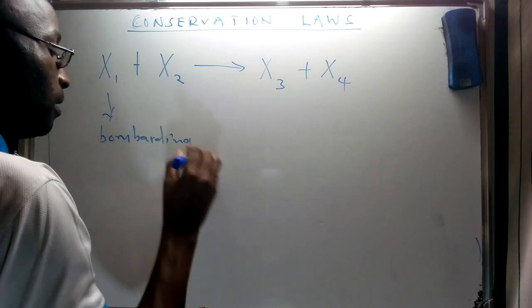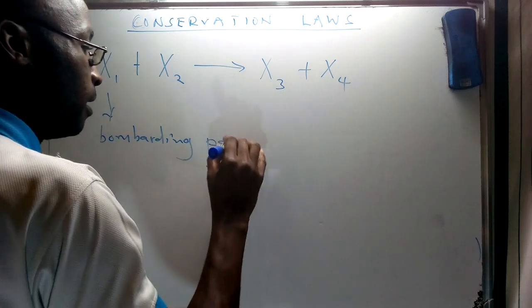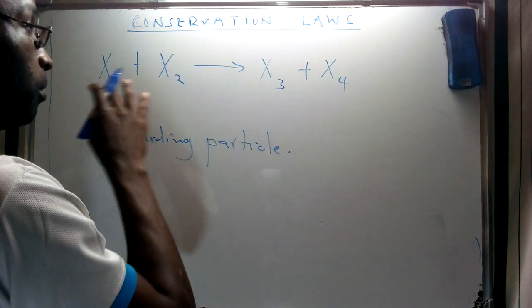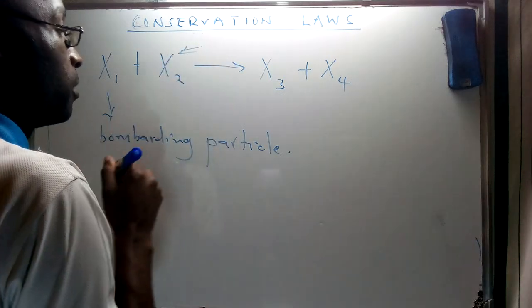I'm trying to create a distinction between chemical reactions and nuclear reactions, so in my general case, this represents a nuclear reaction.